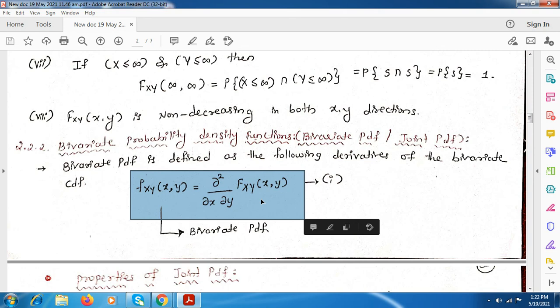Next we have to see the properties of the joint PDF.